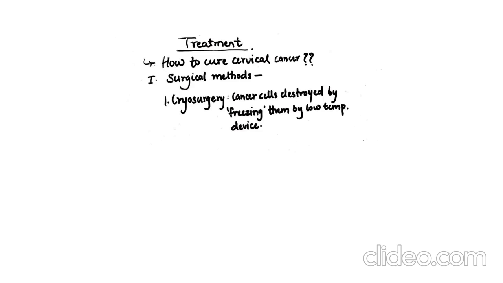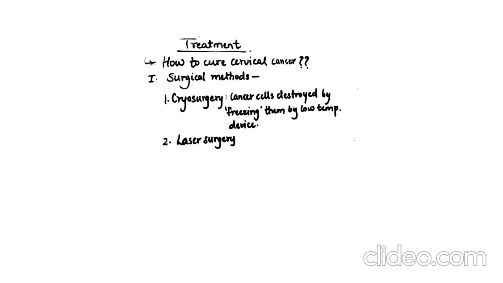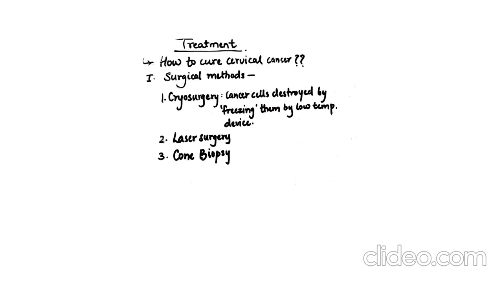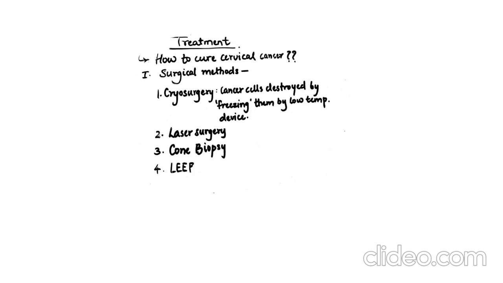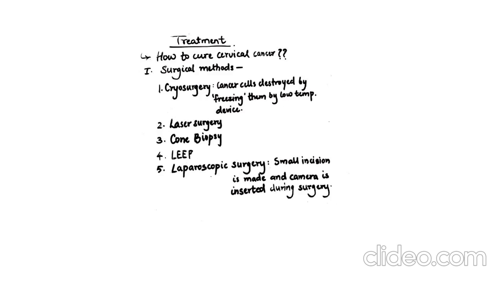Surgery methods. Cryosurgery. In cryosurgery, the cancer cells are destroyed by freezing them with a low temperature device. Laser surgery. Using the laser to destroy the cancer cells. Cone biopsy and LEEP, that is loop electrosurgical procedure, as mentioned previously. Laparoscopic surgery. In laparoscopic surgery, a small incision is made and a camera is inserted for observing during surgery. Open surgery. Large cut is made and the tumor is removed surgically.